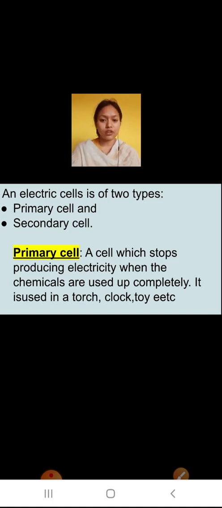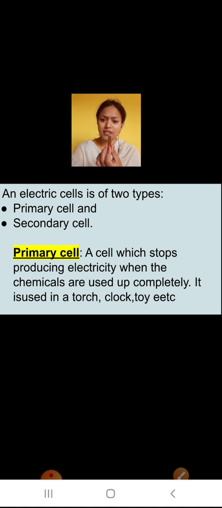Sometimes it takes a year or half a year. When the charge inside the cell is consumed, your clock will stop, or your torch will stop glowing, when the charge inside the cell is finished or used up. These types of cells are known as primary cells, and primary cells cannot be recharged.